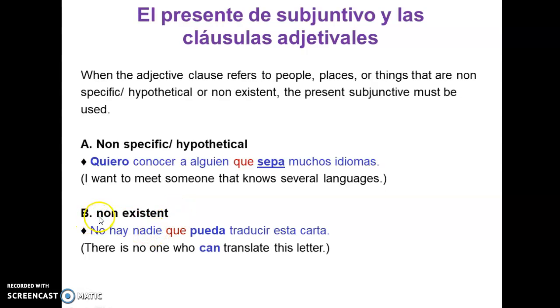When something is non-existent, okay: No hay nadie que pueda traducir esta carta. So, in this case, the person needed doesn't exist. There's no one who can translate this letter. In this case, we use the verb in the subjunctive as well. Pueda.